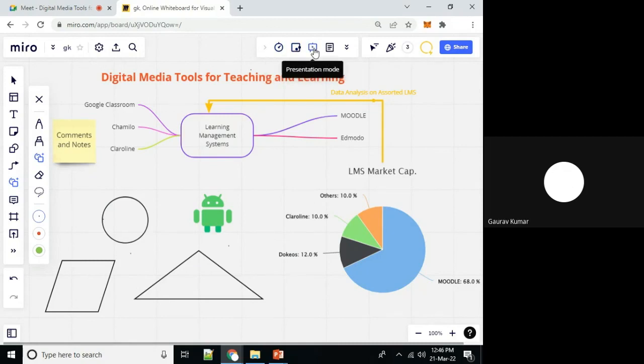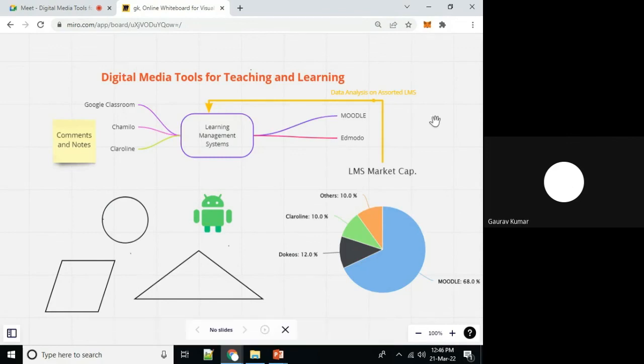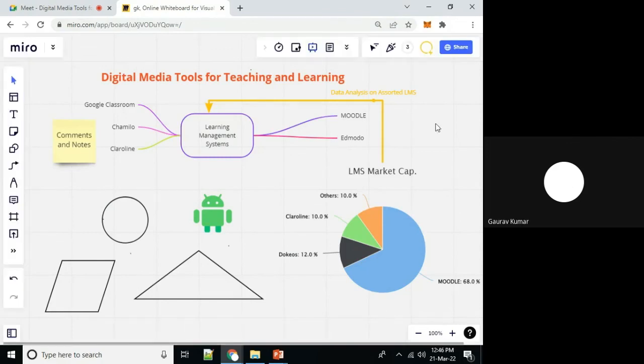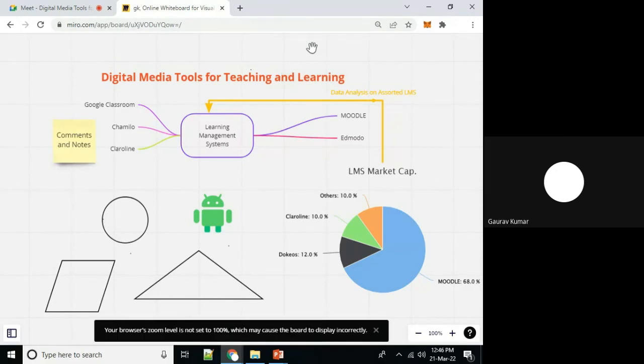And presentation mode. As I have clicked on presentation mode, you can see that all toolboxes have disappeared. Now toolboxes are not available here, not visible because I am in presentation mode. Now escape. On escape, I will be in drawing mode, in explanation mode. On click of presentation mode, this palette will disappear.